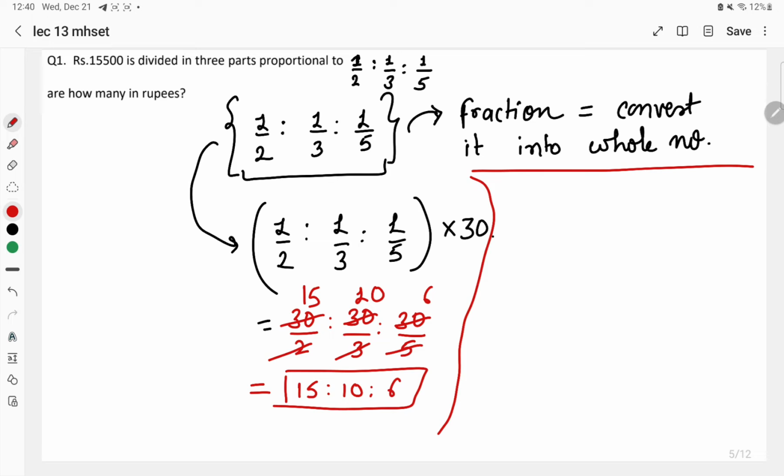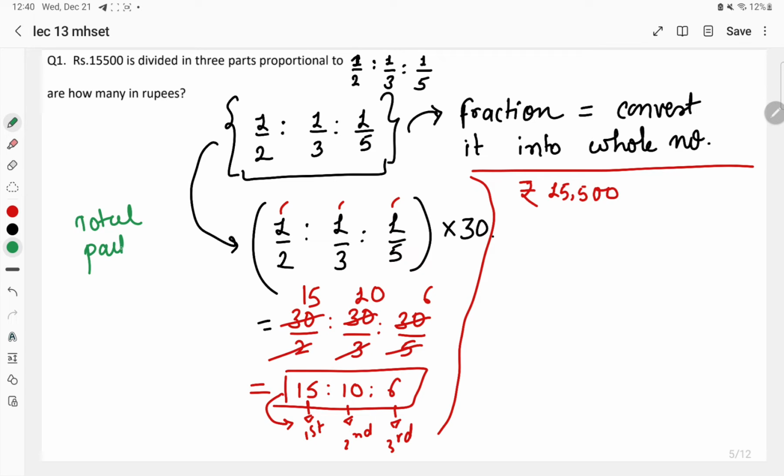Look here. Now here what is given? Total value is given. What is the total value? 15,500. This was the value that was distributed in these 3 parts, we can say. Now we have converted these 3 parts which were in fraction into the whole number. So this will be the first part, this will be the second part, and this will be the third part. If we add all these 3 parts, we will get the total parts.